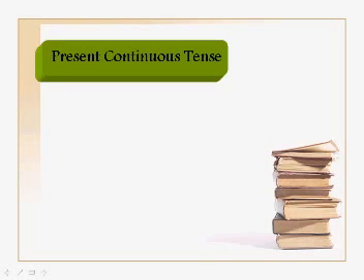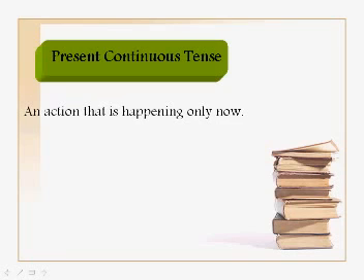Okay. We should try to compare the previous tense, the present simple tense, with the present continuous tense. This tense expresses an action that is happening only now. Okay? Only now. For example, now I am talking. Now I am reading. Okay? So this is only happening now. It doesn't mean I read every day. It doesn't mean I read every week. It means that I'm only reading right now. Okay? So this is what we call the present continuous tense.